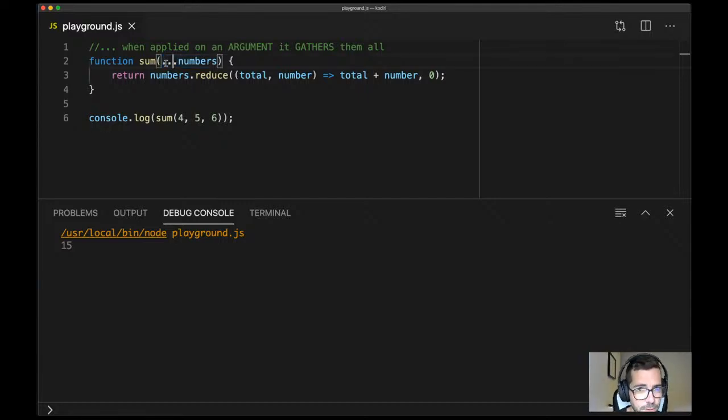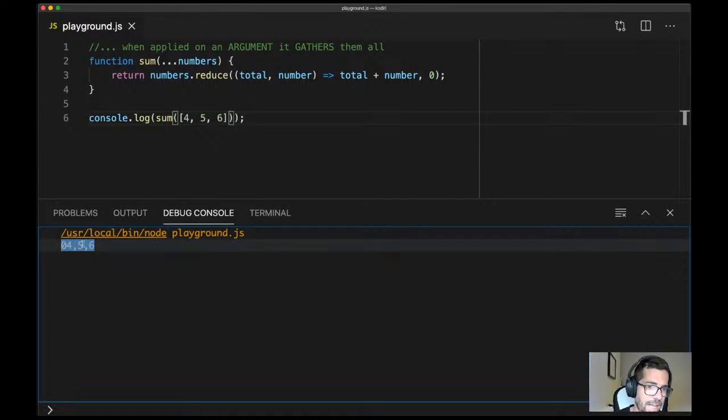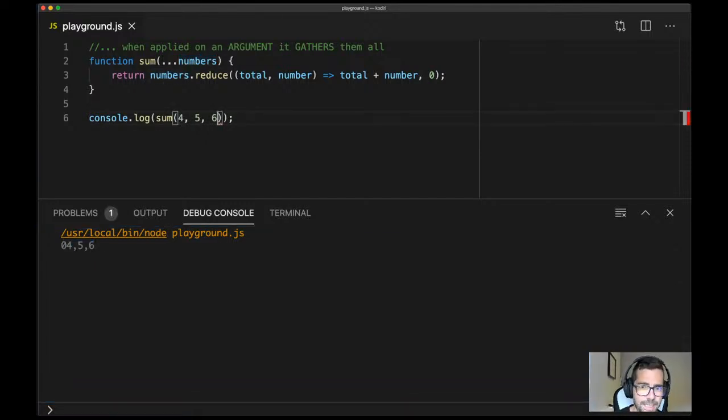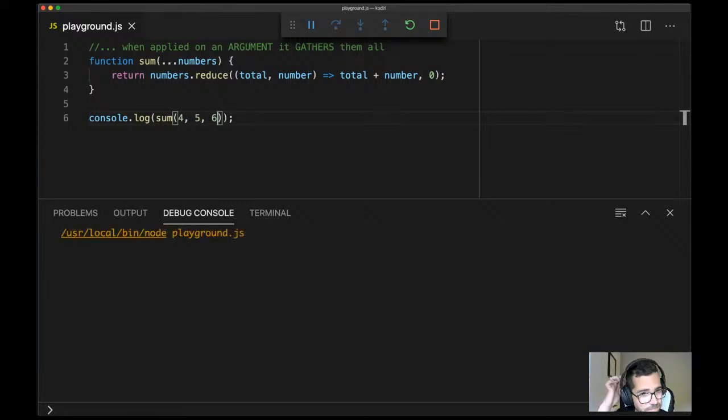So on this occasion, we cannot pass an array. If we pass an array, we can run it. What the hell does that mean? That's something really weird, right? That's running some sort of weird operation. And that's because numbers is an array, and it shouldn't be an array. It should be a comma separated list of values. Any questions?